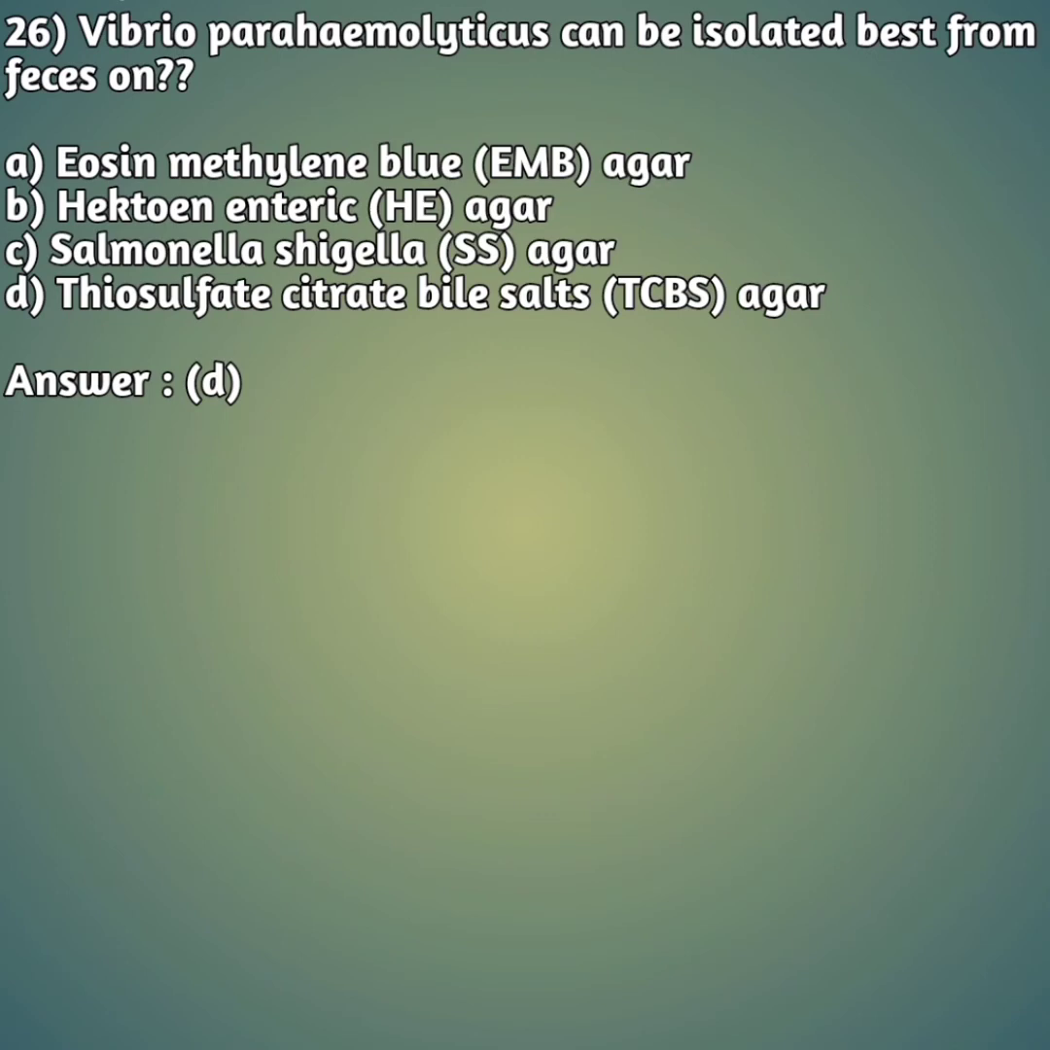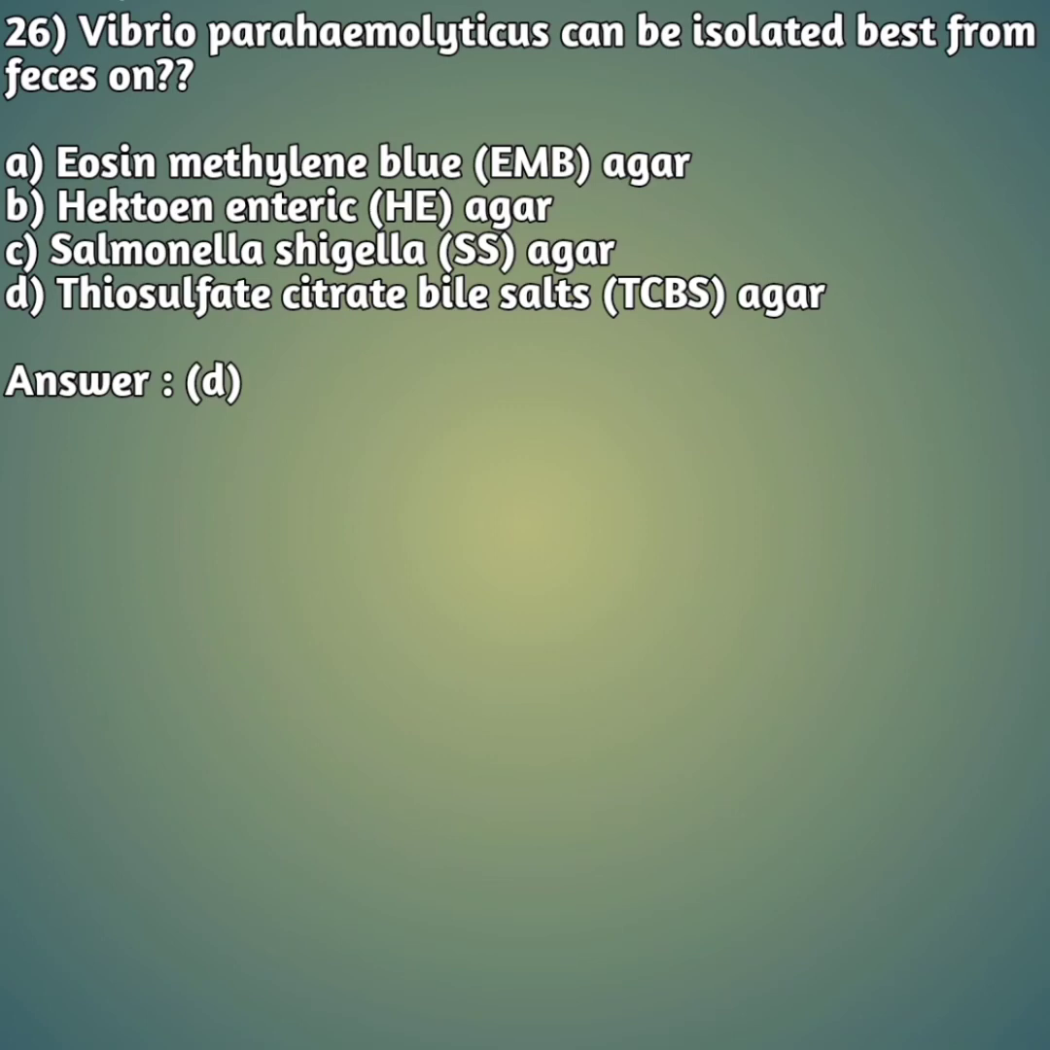Okay friends, moving on to our 26th question. Vibrio parahaemolyticus can be isolated best from feces on option A, eosin methylene blue, that is EMB agar. Option B, Hektoen enteric agar, that is HE agar. Option C, Salmonella Shigella agar, that is SS agar. And option D, thiosulfate citrate bile salts, TCBS agar. So the right answer for Vibrio parahaemolyticus isolated from feces is option D, thiosulfate citrate bile salt agar, that is TCBS agar.